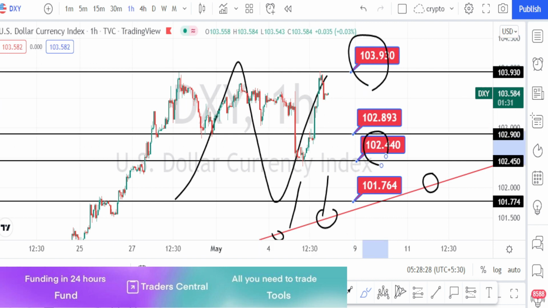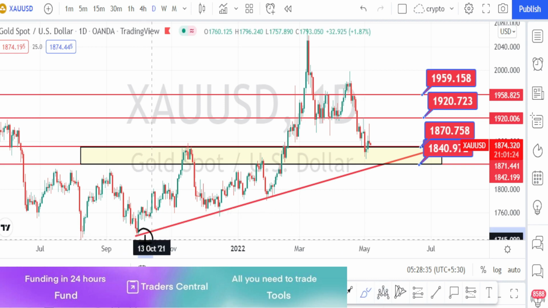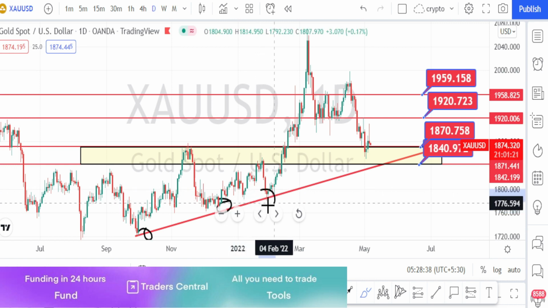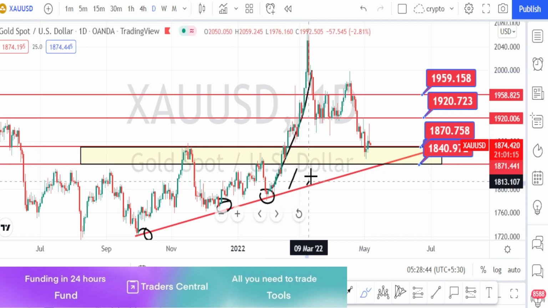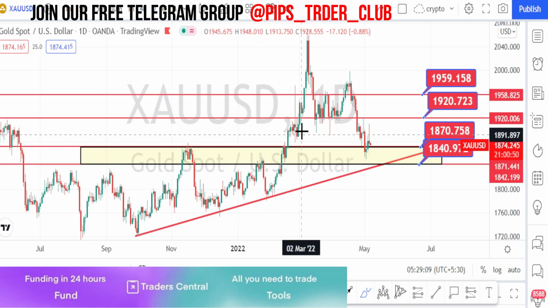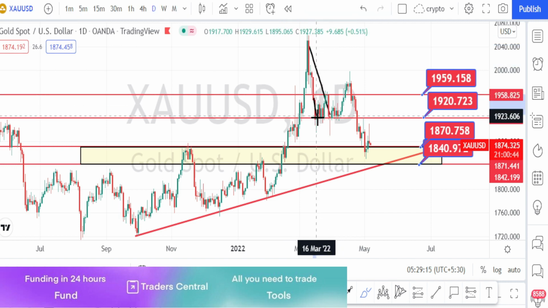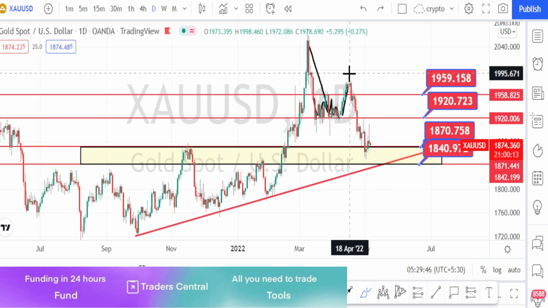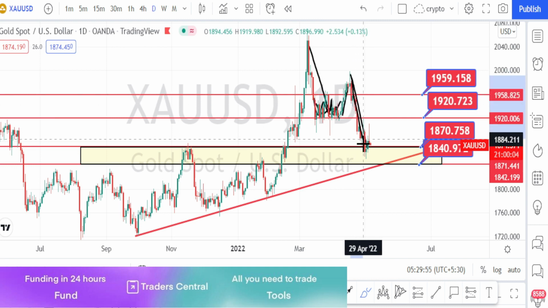Let us start our gold analysis. I am in daily time frame now. When we look at the price action in daily time frame, we already know that the price action had taken support on this trend line or support line and it was on a bullish trend, and currently also it is trading above this support line, which means that current trend is still in a bullish trend. Previously the price action went on a bullish trend. From here it fell on a bearish trend reversal and it was trading on a range or sideways. Then it tried to go on a bullish side and it couldn't break the resistance level of 1995. Then it went on a bearish trend reversal. So it had a sideways market, then again bearish trend reversal.